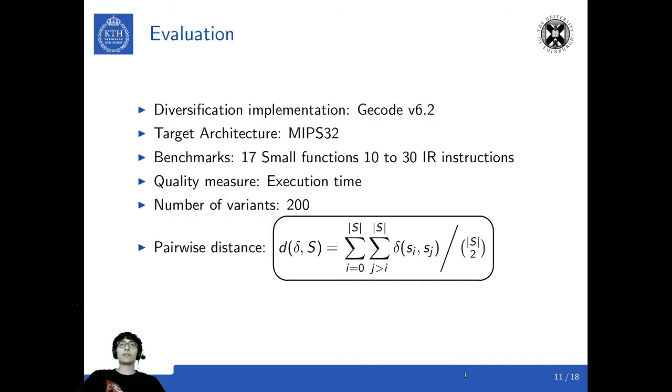To evaluate DivCon, we implement our algorithm in Gecode. We use MIPS as the target architecture because MIPS is an important architecture within embedded systems. We use 17 small functions as benchmarks and use execution time as a quality measure. The experiments aim at generating 200 variants. To compare the different algorithms and configurations, we use the pairwise distance as shown here.